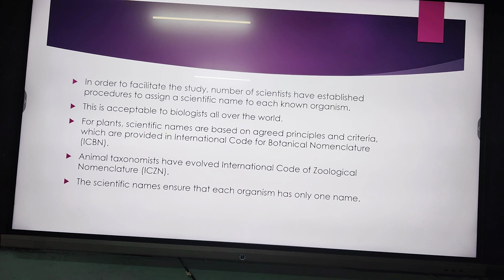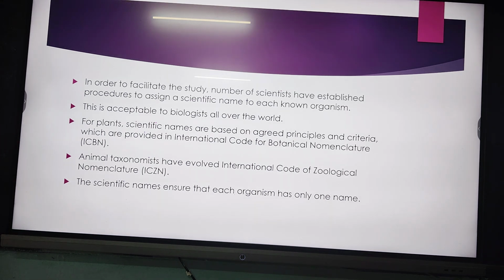Now we will come to the next part. In order to facilitate the study, the scientists have established certain rules and regulations, and let us find out what they are. First of all, we should be aware that there are two bodies governing plants and animals, and previously we have seen questions about those governing bodies.